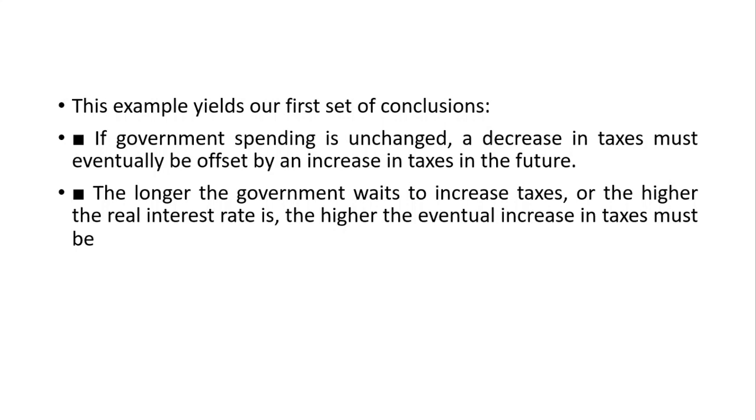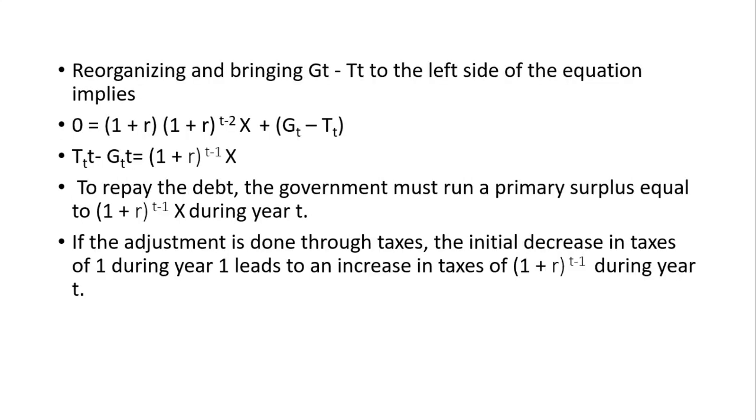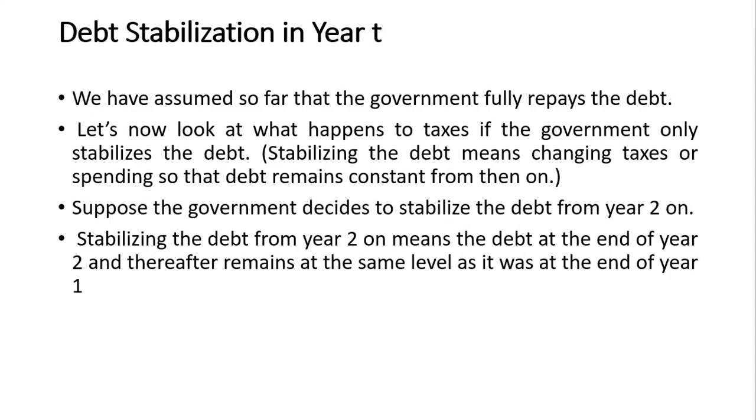That is, as the time period before increasing taxes grows, the higher the eventual increase in taxes must be, because we have seen that it becomes 1 plus R to the power T minus 1 over the years 1, 2, 3, etc. The rate of interest is getting accumulated.